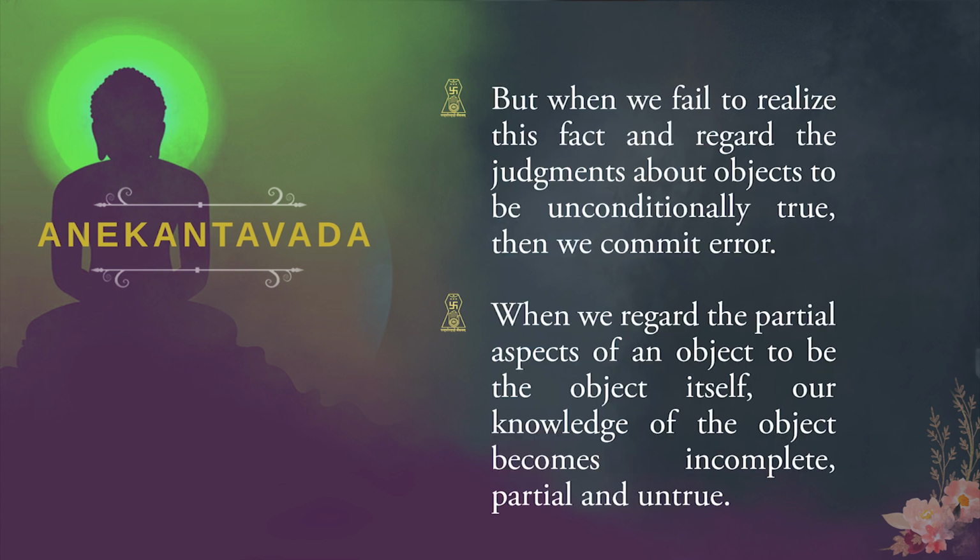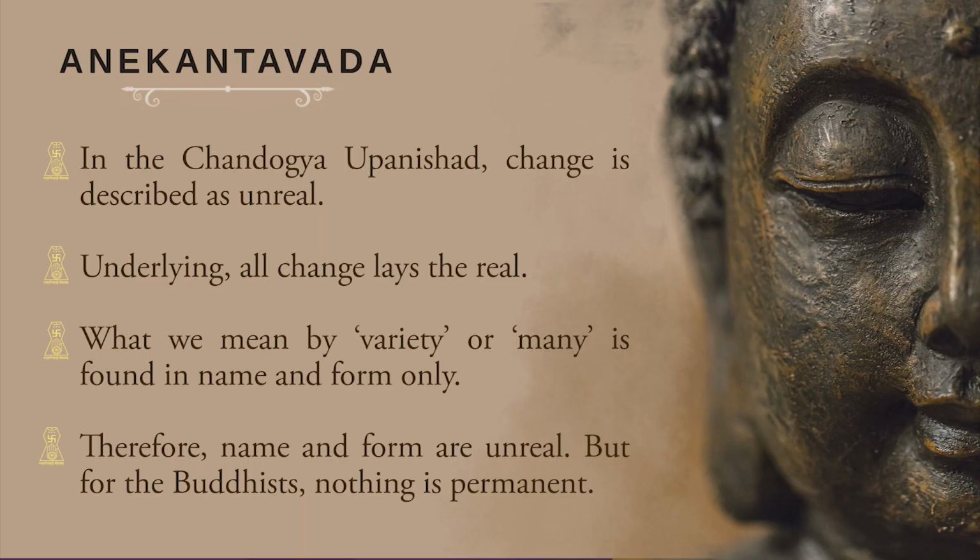But when we fail to realize this fact and regard the judgment about objects to be unconditionally true, then we commit error. Now, when we regard the partial aspect of an object to be the object itself, our knowledge of the object becomes incomplete, partial, and untrue.